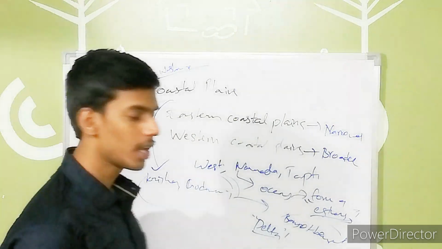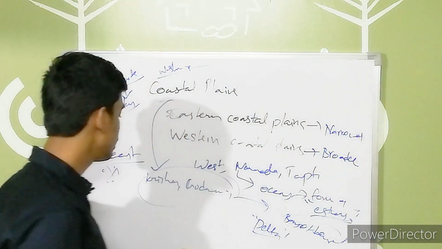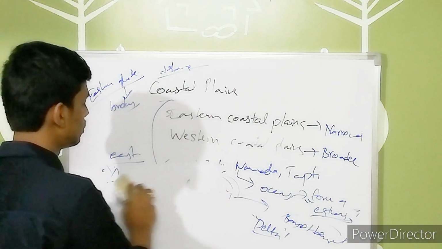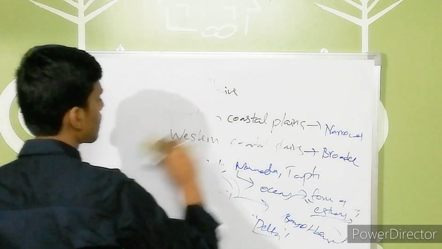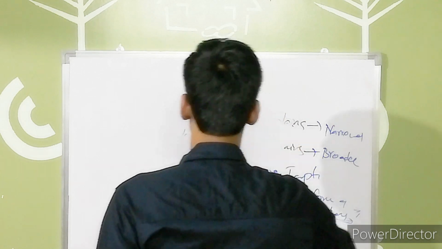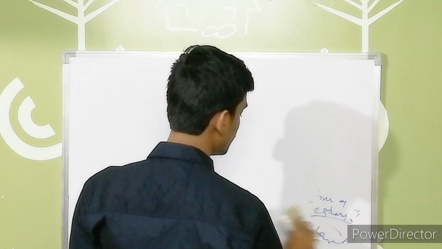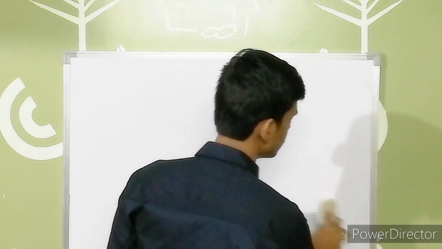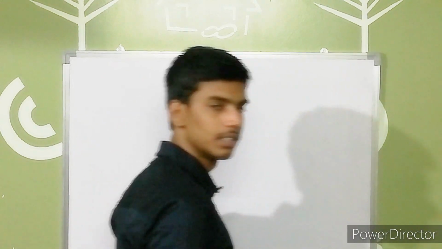Also, many girls' names are given after the names of these rivers, like Narmada, Kaveri, Godavari, Krishna. Do you have any friends with these names? Mainly based on the rivers, so many names are given to girls, right?